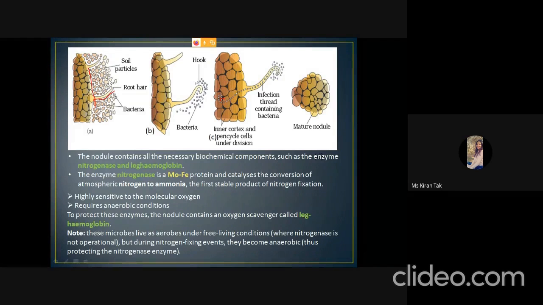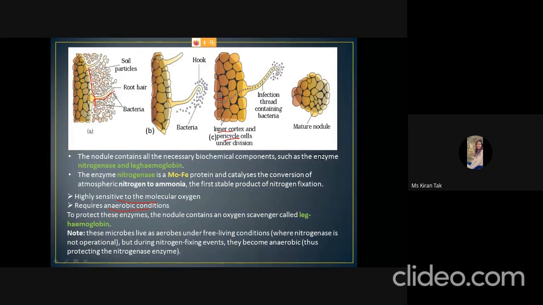When it is converted into bacteroids, it initiates the division of inner cortex and pericycle cells, and this continuous division of these cells will result in the formation of the mature nodule. This nodule contains nitrogenase because the bacteria are present in it. So bacteria have nitrogenase enzyme and leghemoglobin. The nitrogenase is sensitive to molecular oxygen and it requires anaerobic conditions.